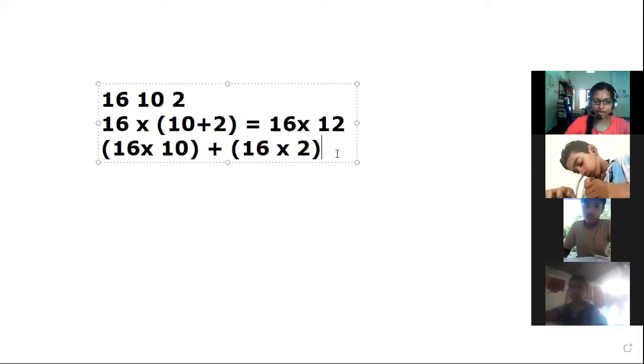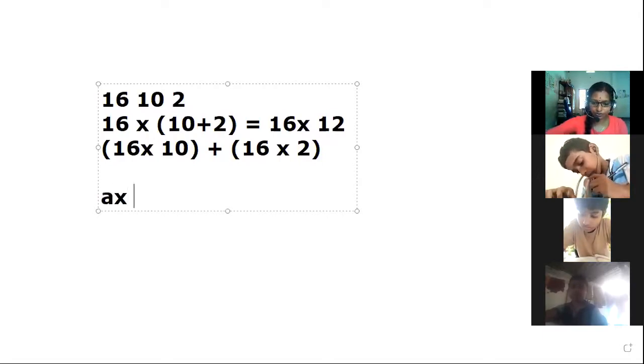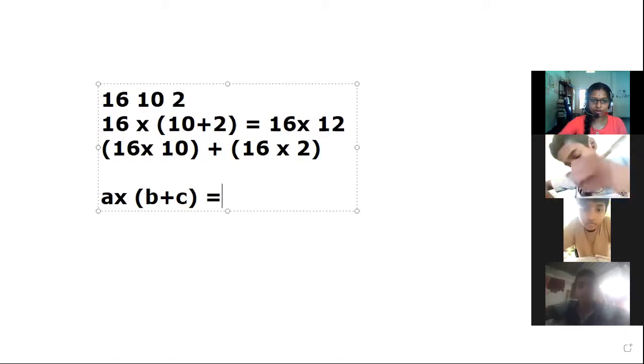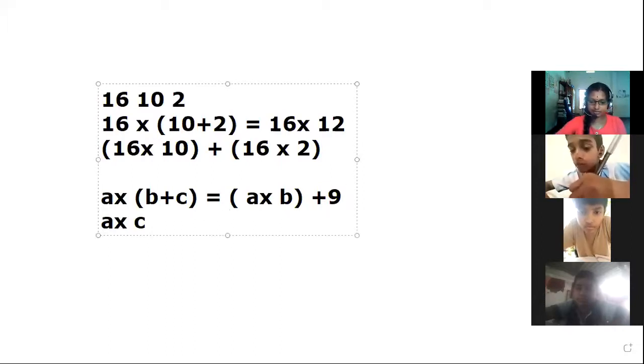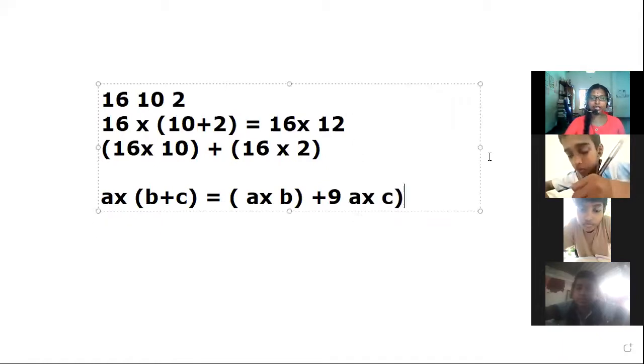That is, for any 3 integers A, B, and C, we can say that A into B plus C is equal to A into B plus A into C. This is the distributivity of multiplication over addition. Clear? In case of whole numbers.